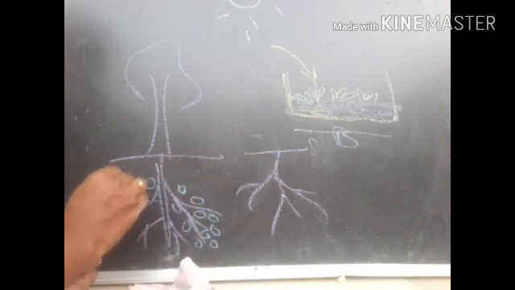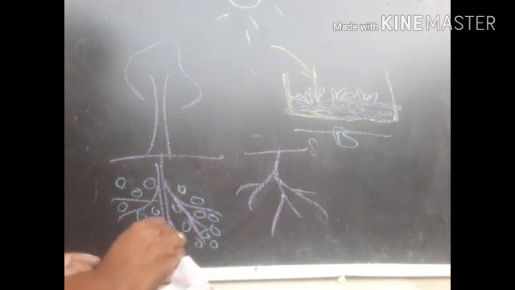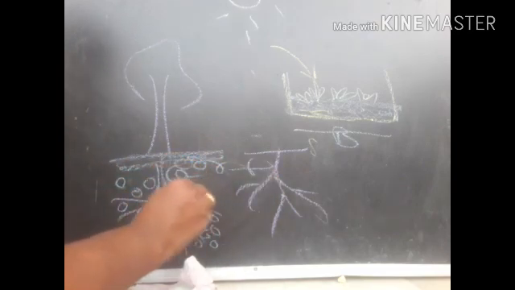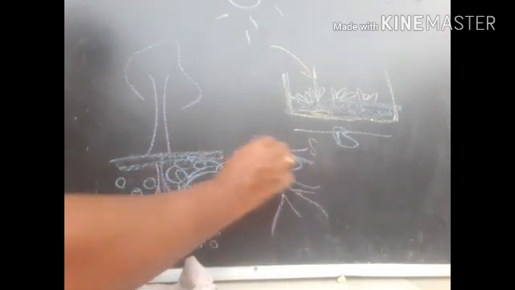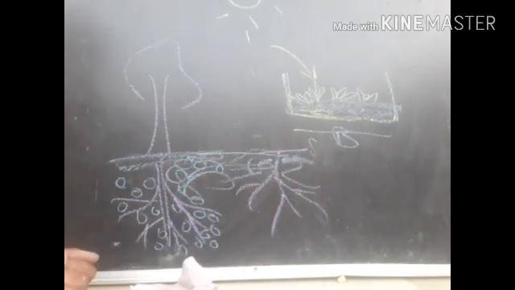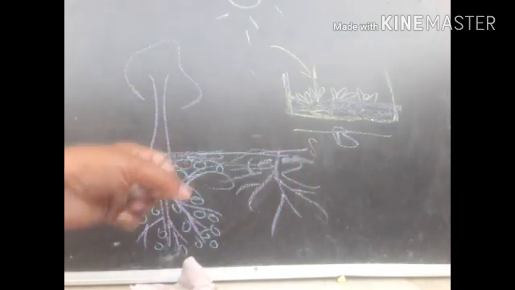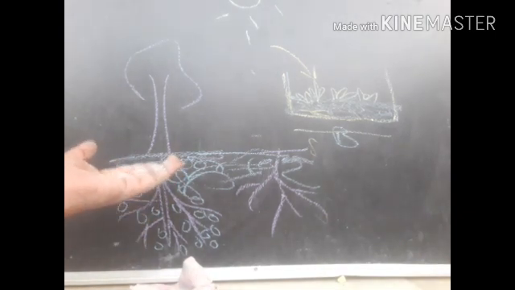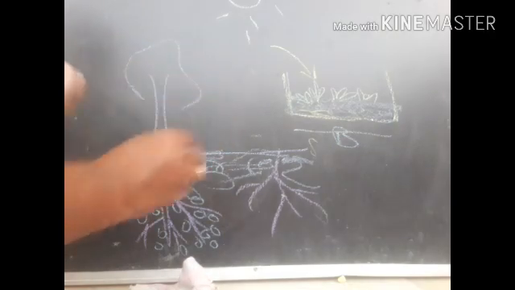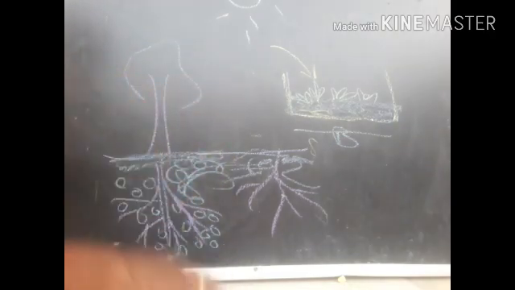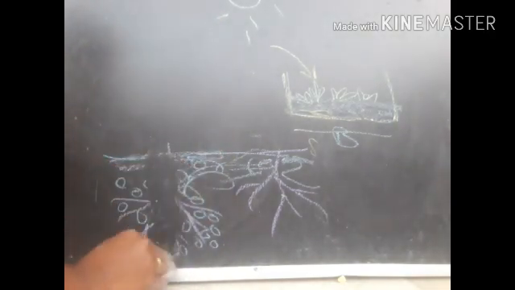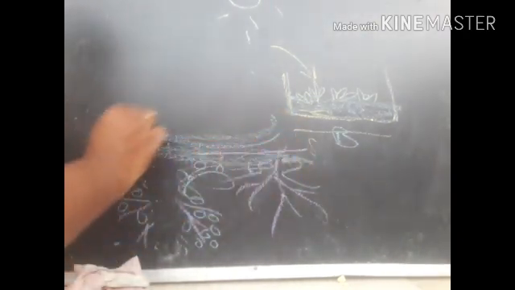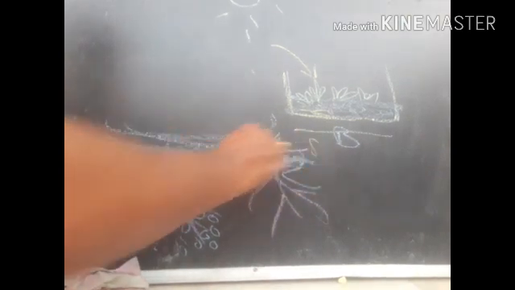So whenever a windstorm occurs, the top layer of soil particles won't blow away along with the air, because the roots are holding the soil particles tightly, right? This is what we call protection of the top soil layer. Just imagine, when there is no tree and no vegetation, whenever a storm occurs, the whole top layer of the soil will be removed.